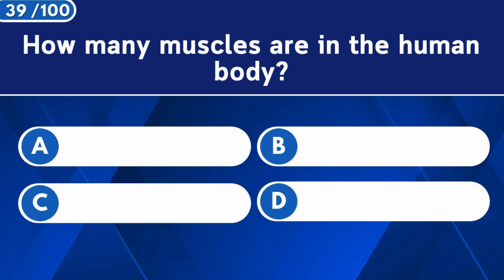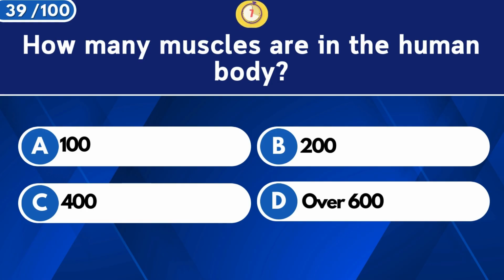How many muscles are in the human body? 600.